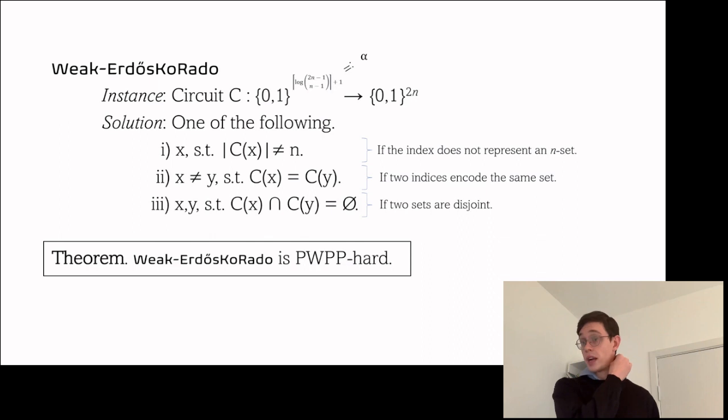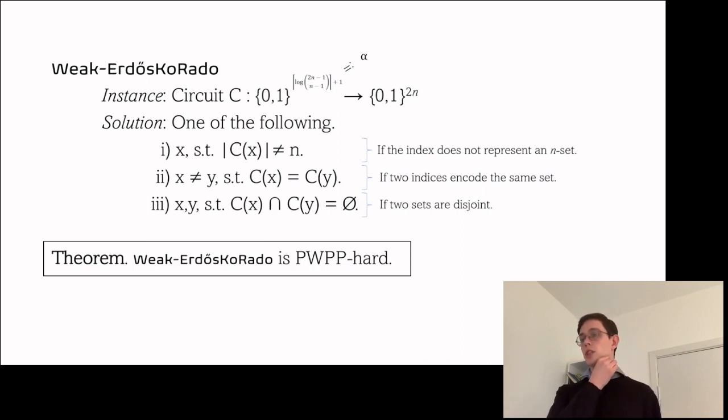So we're going to define a problem that we call weak Erdős-Ko-Rado, where essentially like the sunflower problem, the circuit is going to encode this collection of objects. You give it an index i, and it returns the characteristic vector of the ith set. So it's basically a bitmap where the ones indicate which elements from the universe are contained within the ith set.